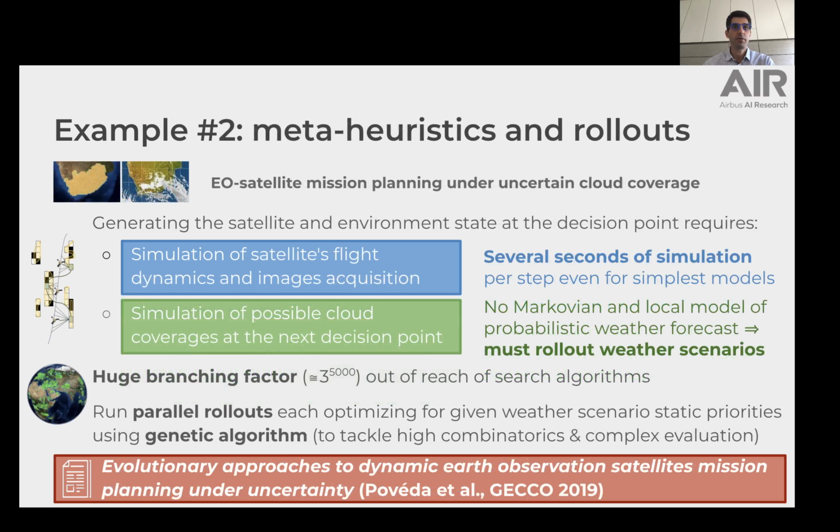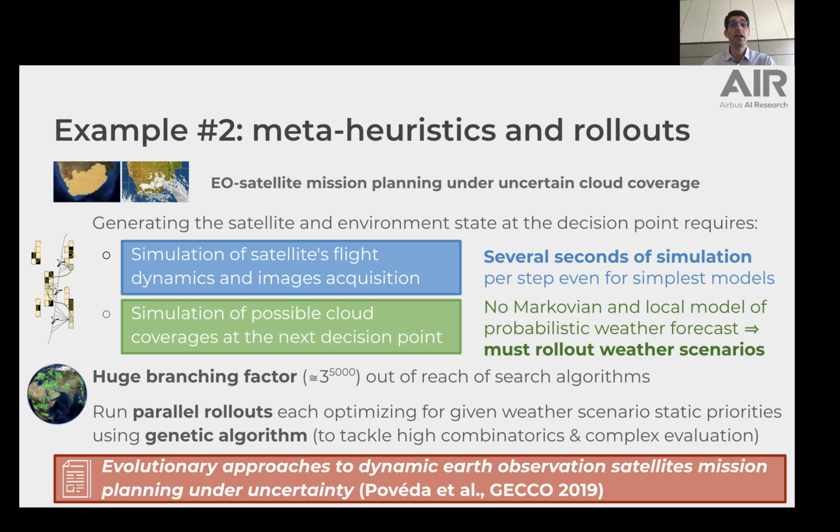In this second example, we look at the Earth observation mission planning problem under uncertain cloud coverage. Generating the satellite and environment state at the decision points requires on one hand to simulate the satellite's flight dynamics and image acquisition progression, which takes several seconds of computation for every single simulation step.